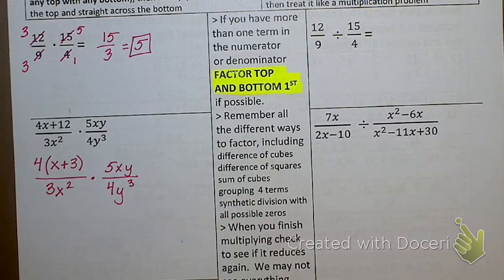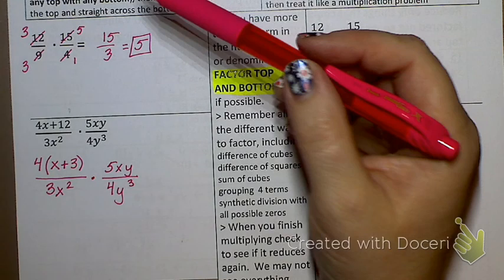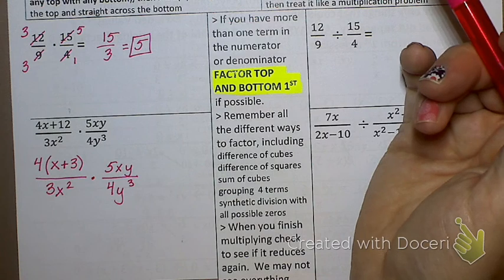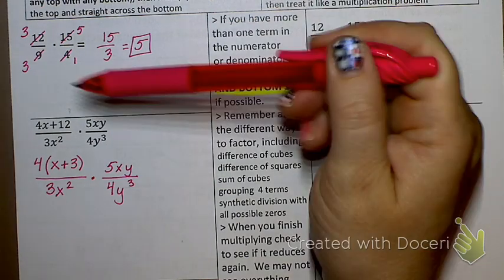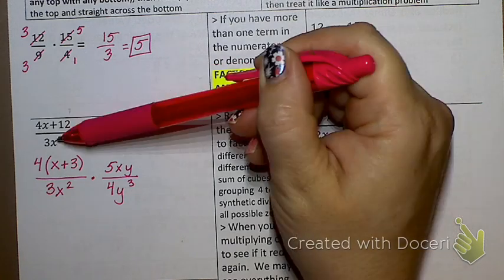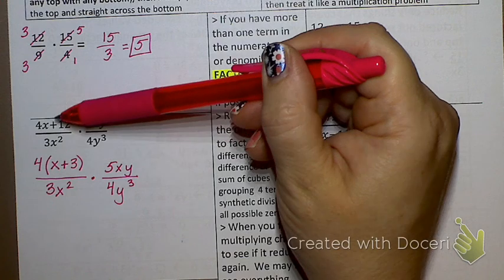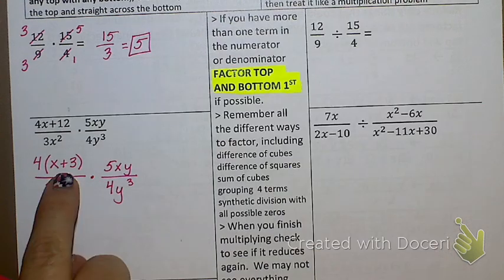Now, I should have said this before I did this problem, but I didn't. What we're looking for eventually is things that we can cancel out, so things that match on the top to the bottom. Now, a lot of people will look here and say, oh, there's an x on the top and an x on the bottom. I want to cancel those out. Well, you can't. Because if I have a plus sign or a minus sign that's not in a parentheses, then I have not factored. And if I have not factored, I cannot cancel.